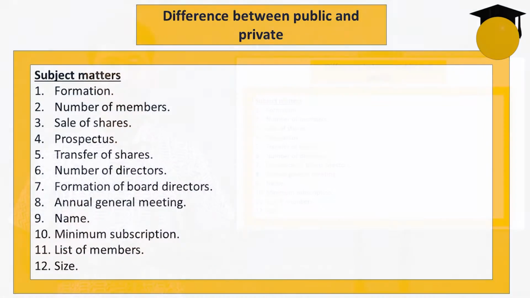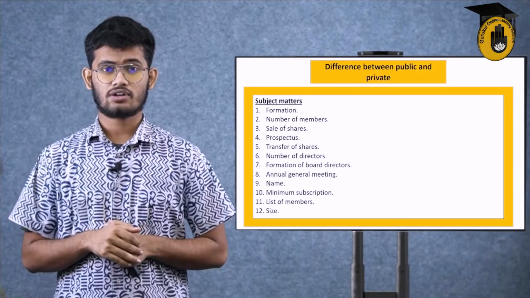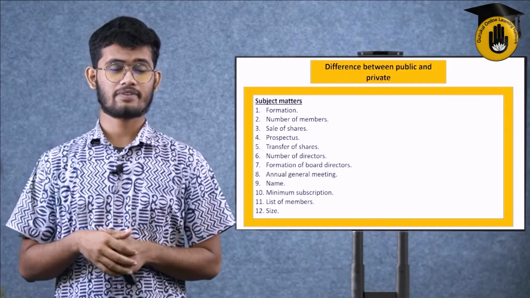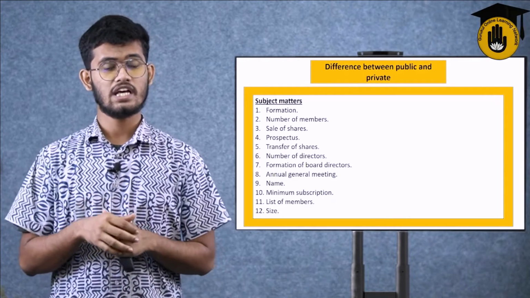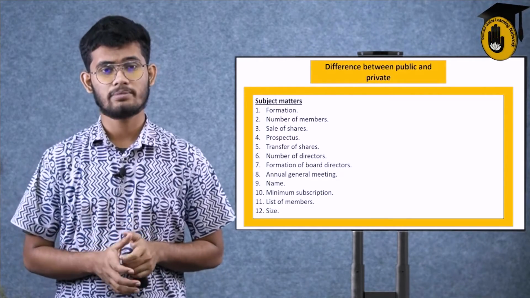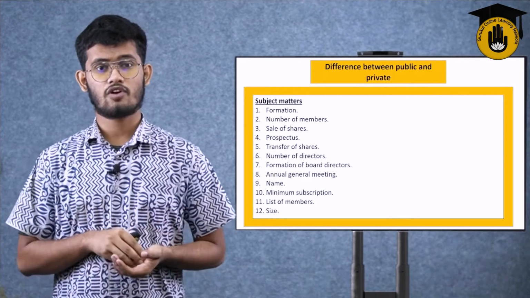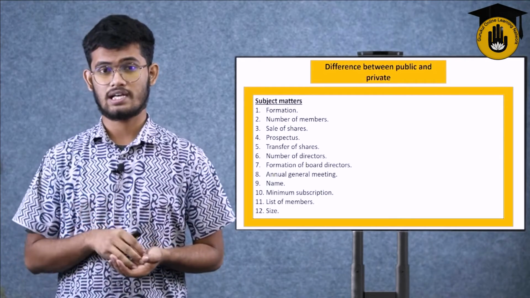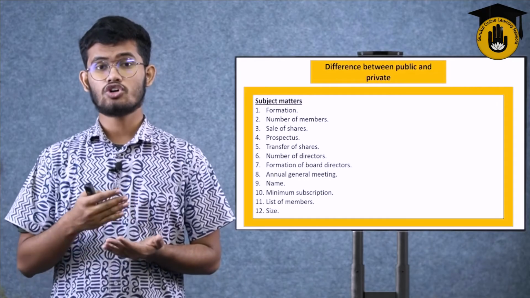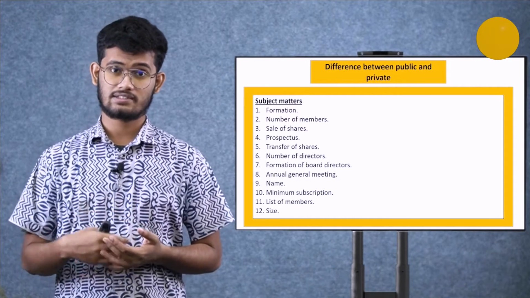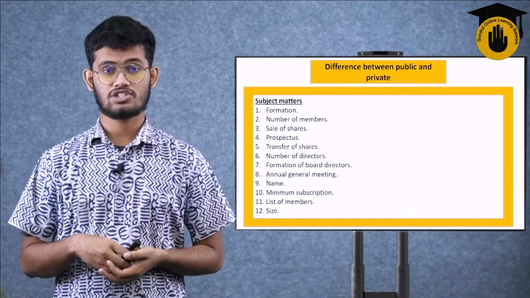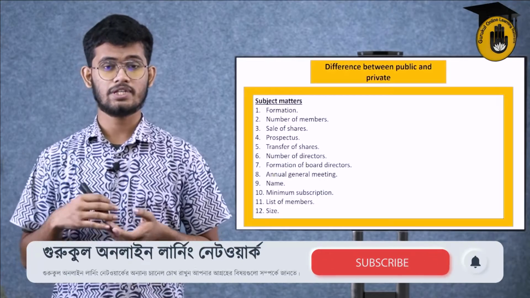So, the difference between public and private limited. Formation in the case of public is very easy. In private, it's not that easy. In the formation of a public limited company, a few of the members of the board of directors and the owners will come together. They will form a capital. They will have some governmental legal formalities gone through, and then they can sell shares in the market to the general public. They will buy that, and their company will be huge and it will be formed.